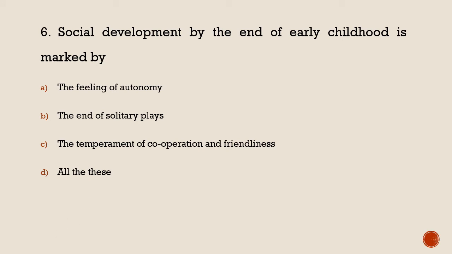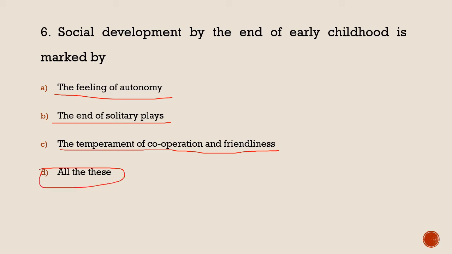Try to remember the characteristics of early childhood. First, the feeling of autonomy is also there. The end of solitary play, because they start playing in a group. Third, the temperament of cooperation and friendliness. Here they start forming groups to play or to hang out, so they start developing different qualities. And fourth, all of them. So the right answer is D, all of the above. In social development in early childhood, you can see all these characteristics. Move on to the next.